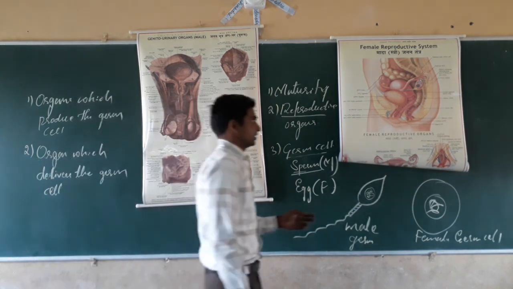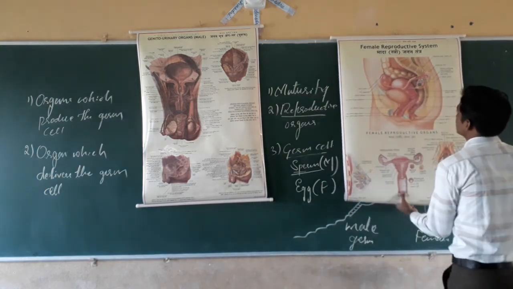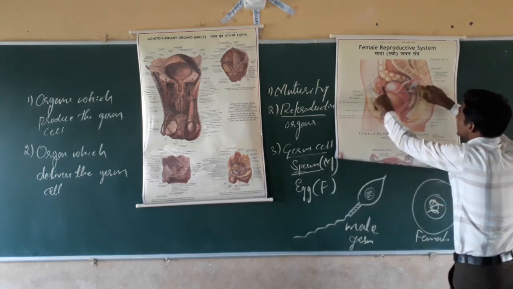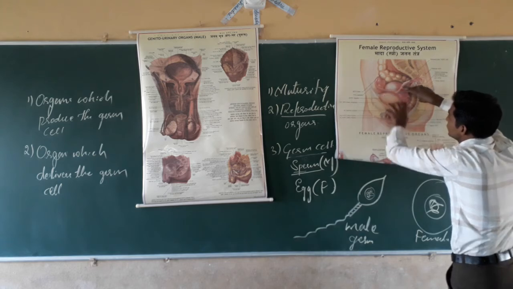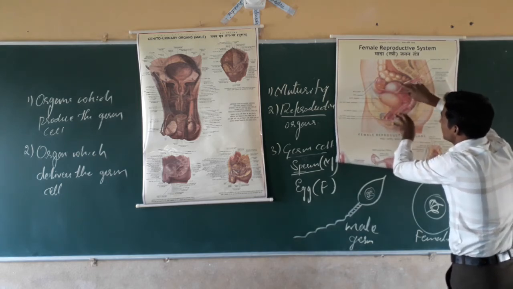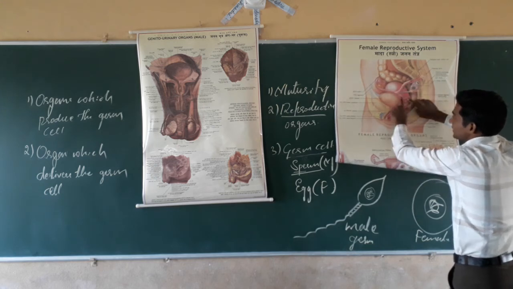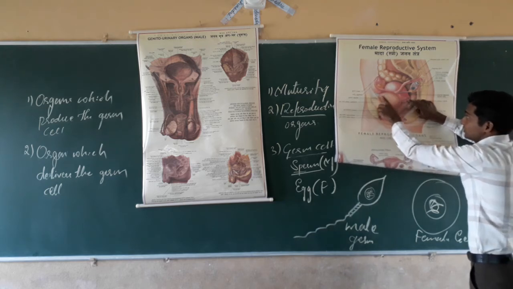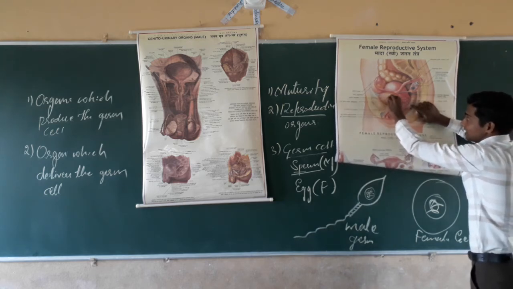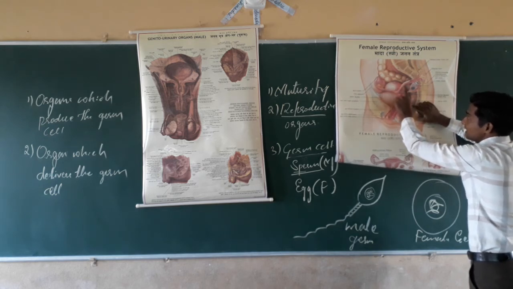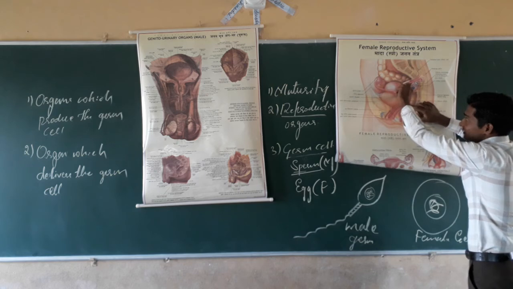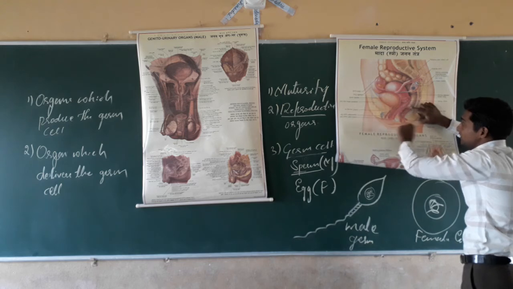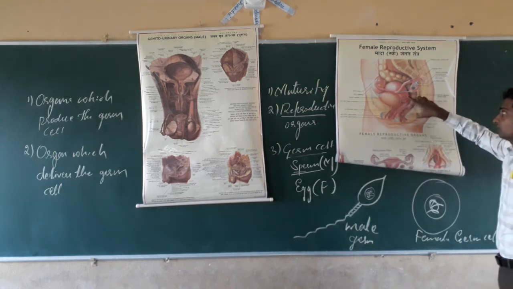The female, here is the last structure they have given. See, it is a little bit tough to understand. Here is one ovary, here another ovary, and they are attached to the fallopian tubes. This one is the mother uterus, and this large structure is the urinary bladder. You have studied in the excretory system that the urinary bladder collects the urine. Above the urinary bladder, there is a bag-like structure called the mother womb, and that opens to the cervix and vagina. That's about the parts of the female reproductive system.